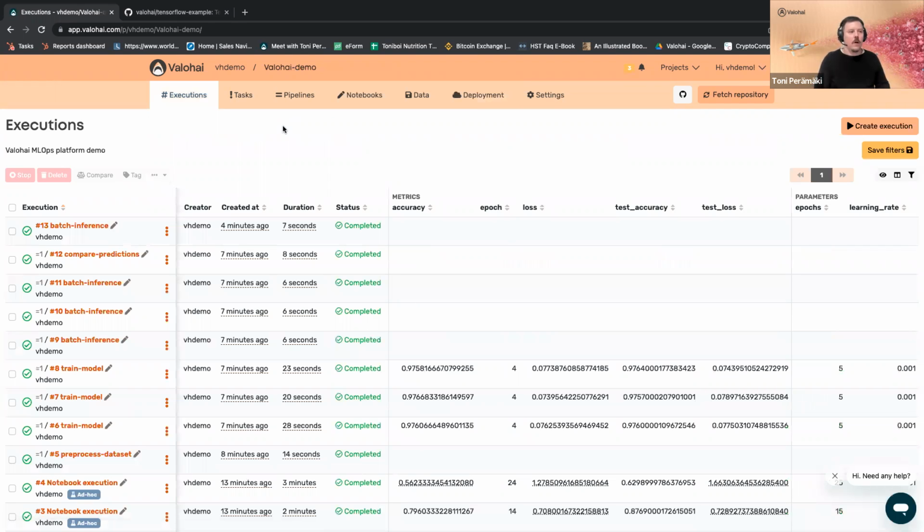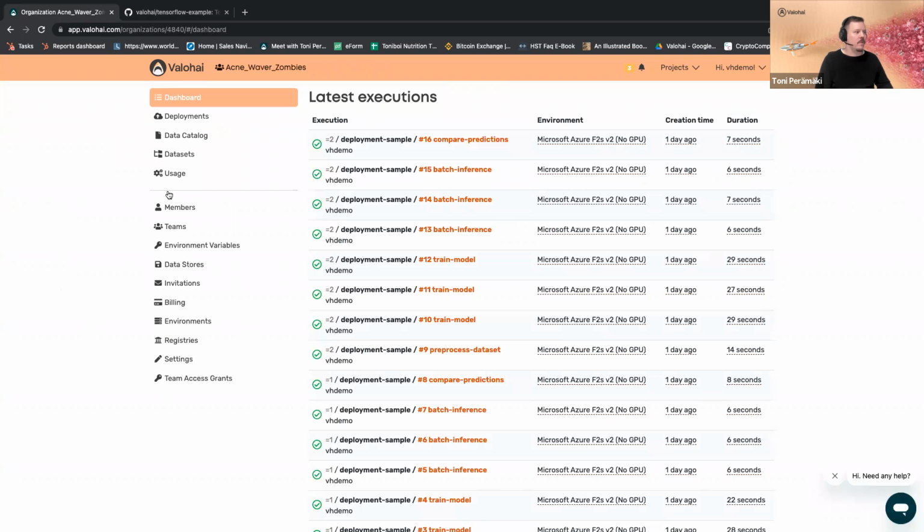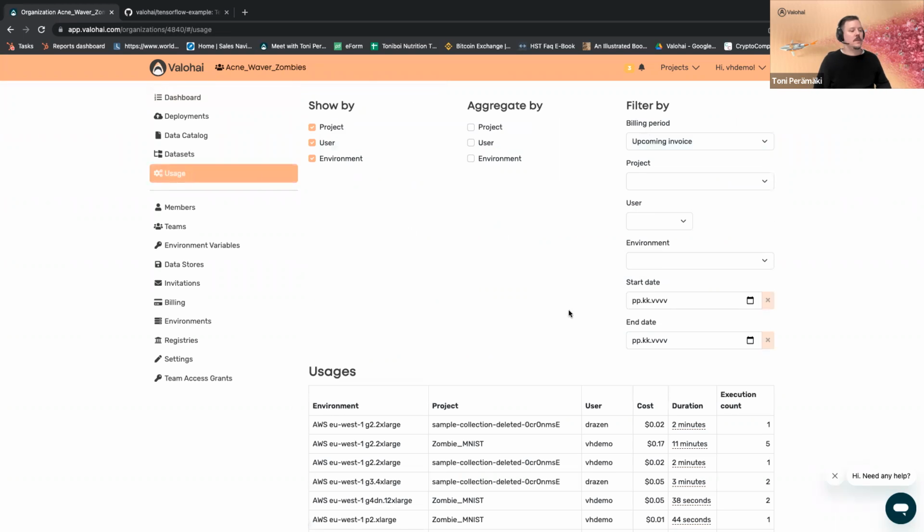That's a quick demo of Valohai. I still want to highlight one thing before closing. On the admin side, you can manage different things, as you have different teams, organizations, and team members. You can manage all of these here, see usage, how much computation a specific project is using, how much computation a specific user is using. So you can really start to get an understanding of how different people are working, how cost is accumulating, and so forth. So making the management of data science projects super easy.